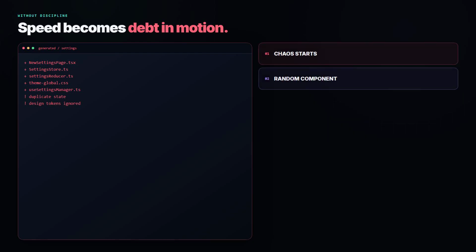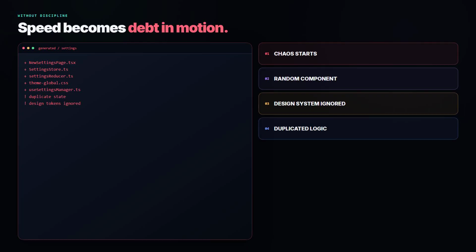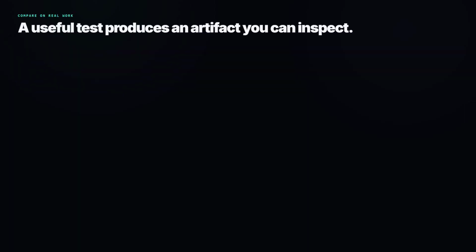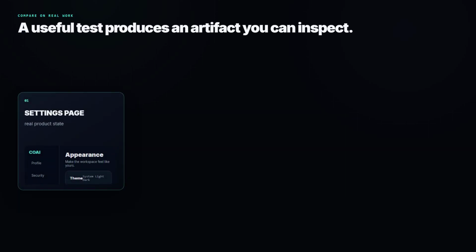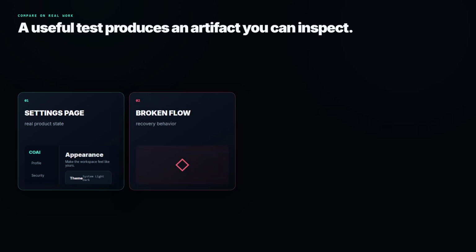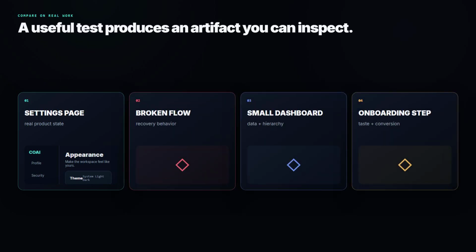The model adds random components. It ignores your design system. It creates duplicated logic. It patches bugs with more bugs. So if you are comparing GPT 5.6 and Fable 5, use a real vibe coding task. Add a settings page. Fix a broken flow. Build a small dashboard. Improve an onboarding screen.